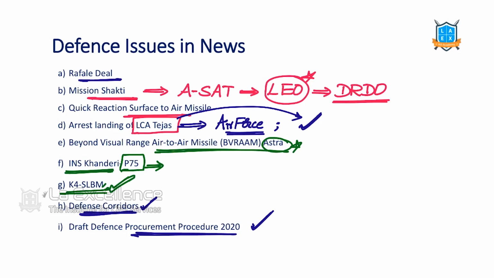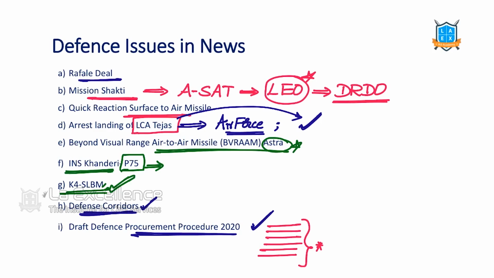For example, defense procurement procedure. What is it? What are the important components of it? We are going to have a 2 hour special session on it. As today's session is only on identifying the high yielding areas, we are not discussing them in detail. We have notes for all these. We will be providing you the notes as well as the video. You need not worry about them.